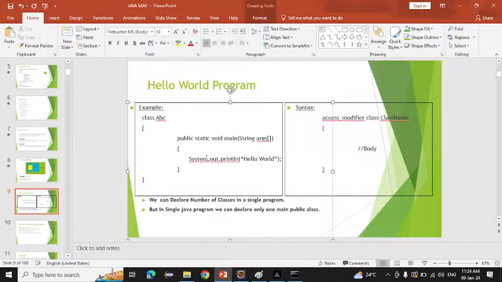Whenever we run the program, who is responsible for that? That is the JVM. Inside the JVM we have the compiler and interpreter, present in the JVM only. Who is responsible to run the program? The JVM. JVM means Java Virtual Machine. JVM is responsible to execute the program. If I run the program, who will run this program internally? The JVM.